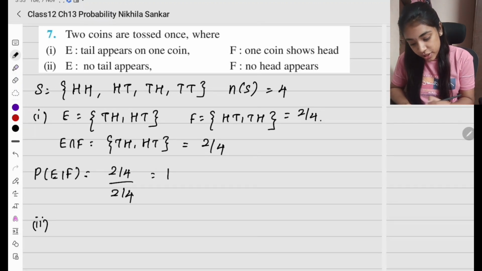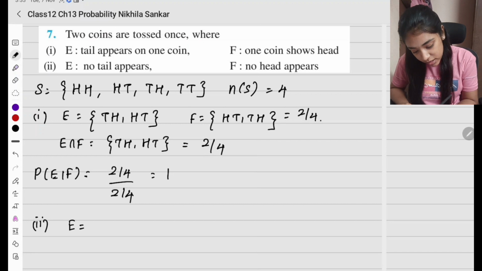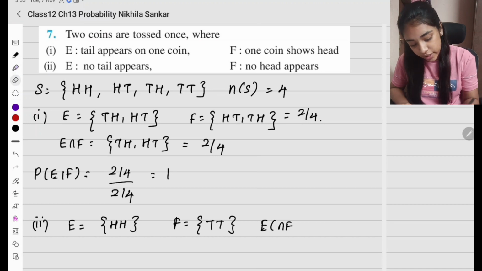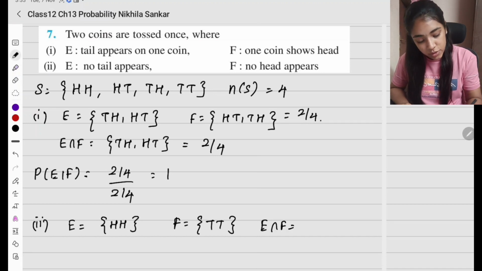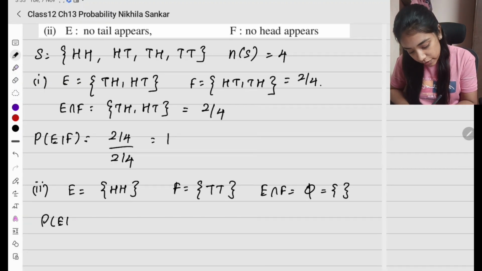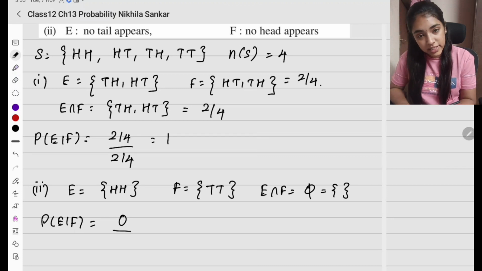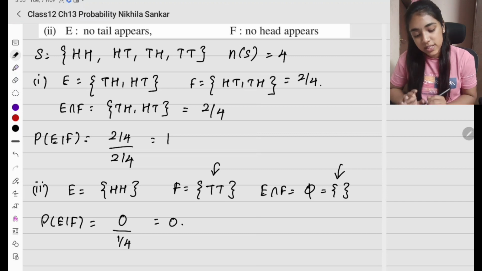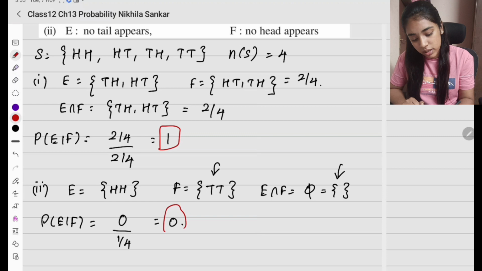Okay. Easy. Second subsection. No tail appears, so only HH. F is no head appears, so only TT. What is the intersection? E intersection F is going to be a null set. There are no common elements. So probability of E given F is the probability of the intersection, which is 0, divided by the probability of F, which is 1 by 4, which gives 0. Okay. So this is my answer, 1 and 0.